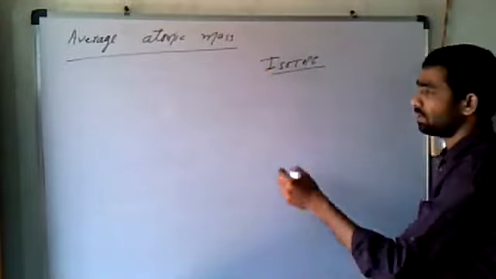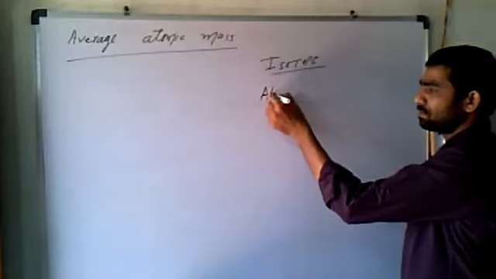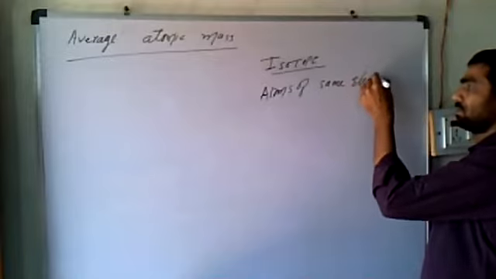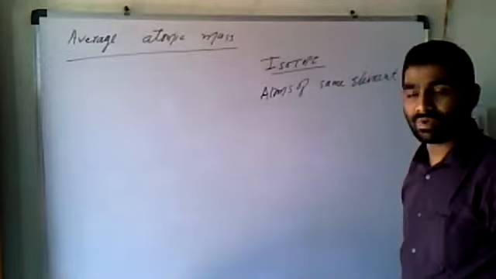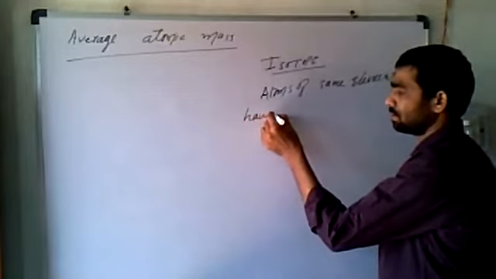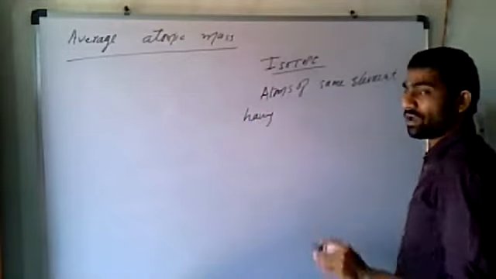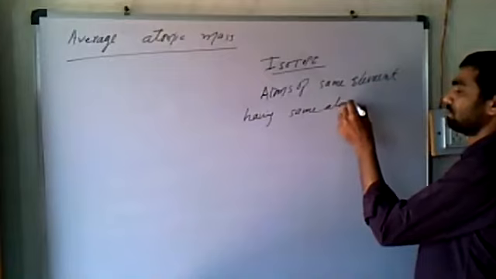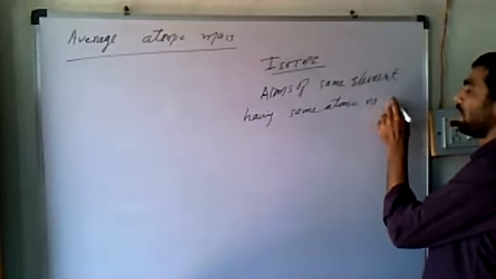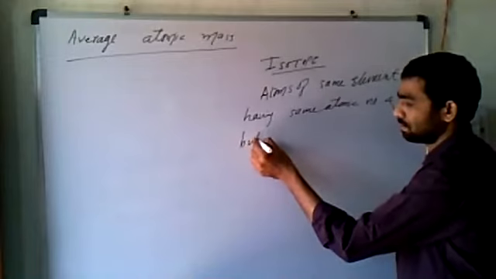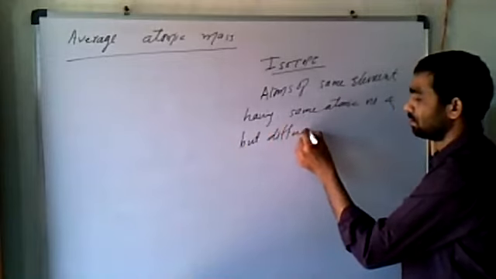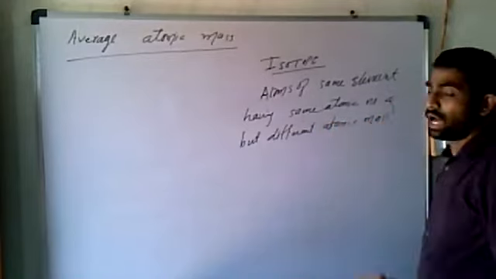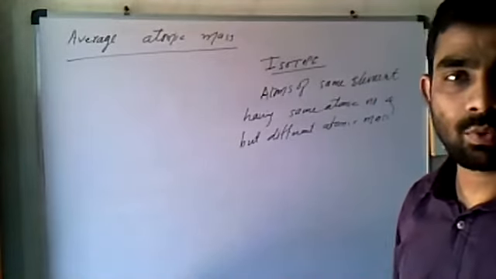Atoms of the same element having the same atomic number and different atomic mass are called isotopes of each other.